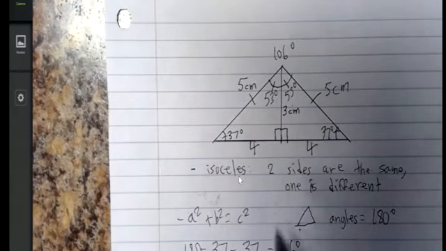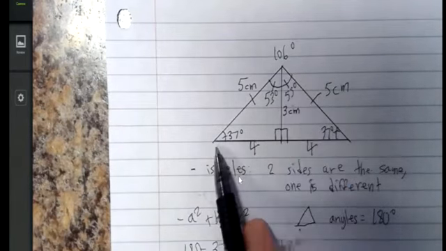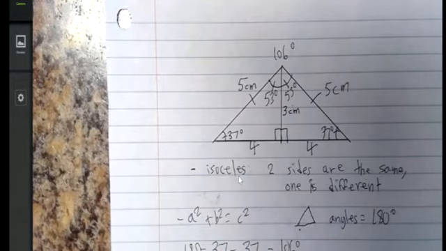Just like you get 180 when you do 106 add 37 add 37. All right? A triangle is a triangle is a triangle. It doesn't matter. The 180 degrees always applies. It doesn't matter if you're working with right, isosceles, scalene, equilateral. Doesn't matter.